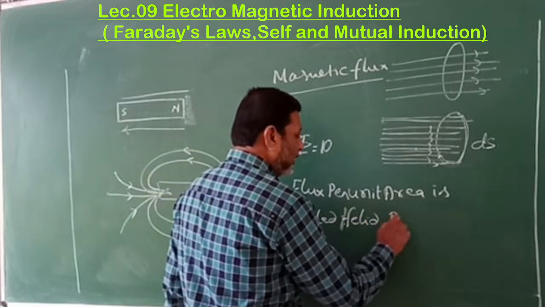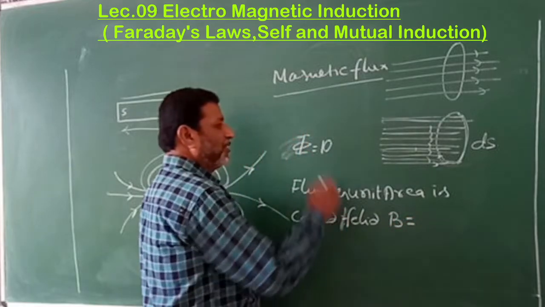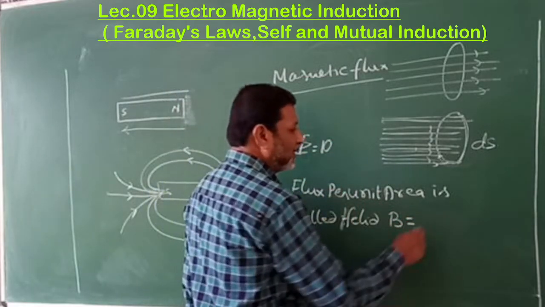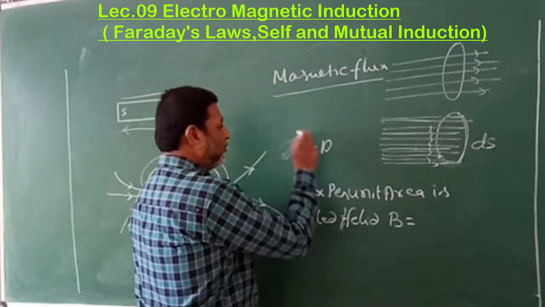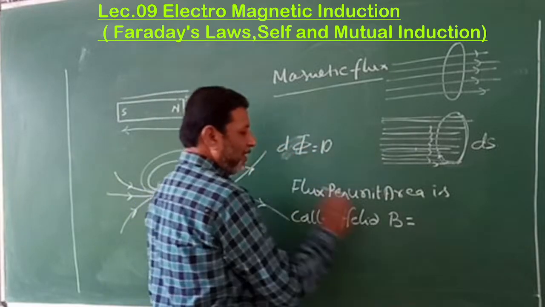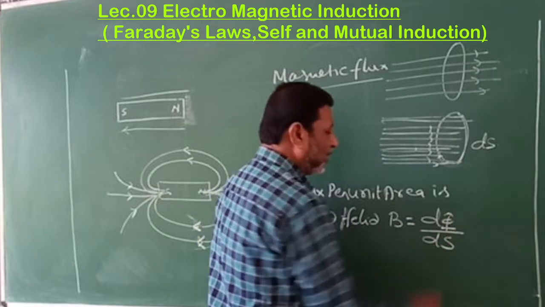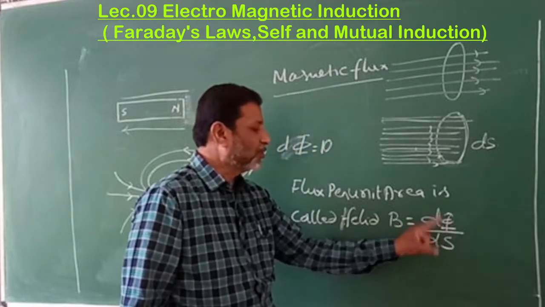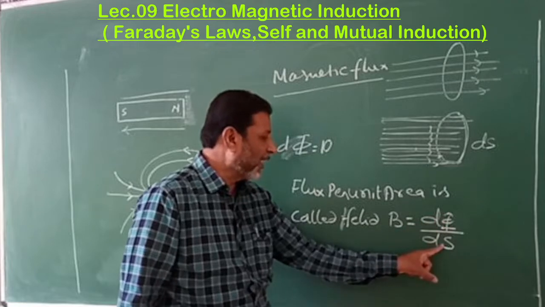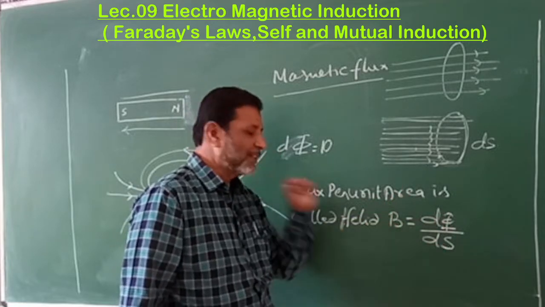Now that is given by flux per unit area, meaning flux divided by area, isn't it? Now let us take d phi here. Then d phi is the flux per unit area, that means the ratio of flux to the area. It is pronounced as flux per unit area. That is called the field.